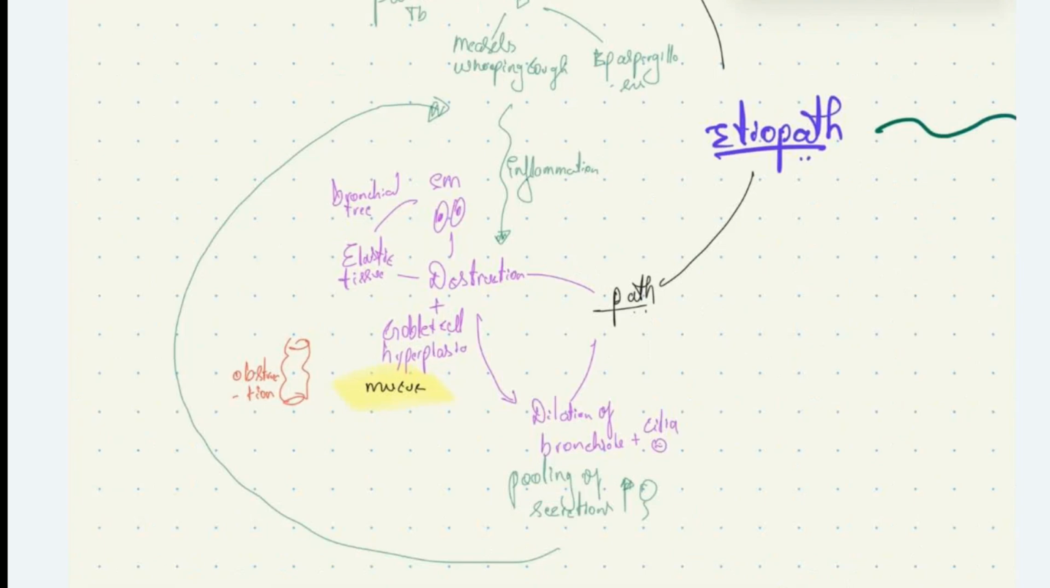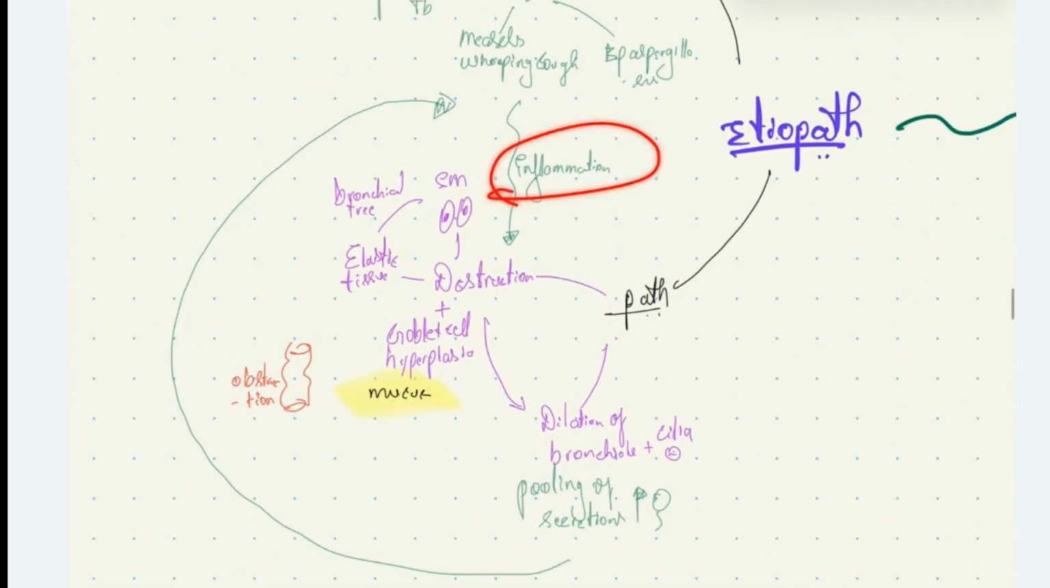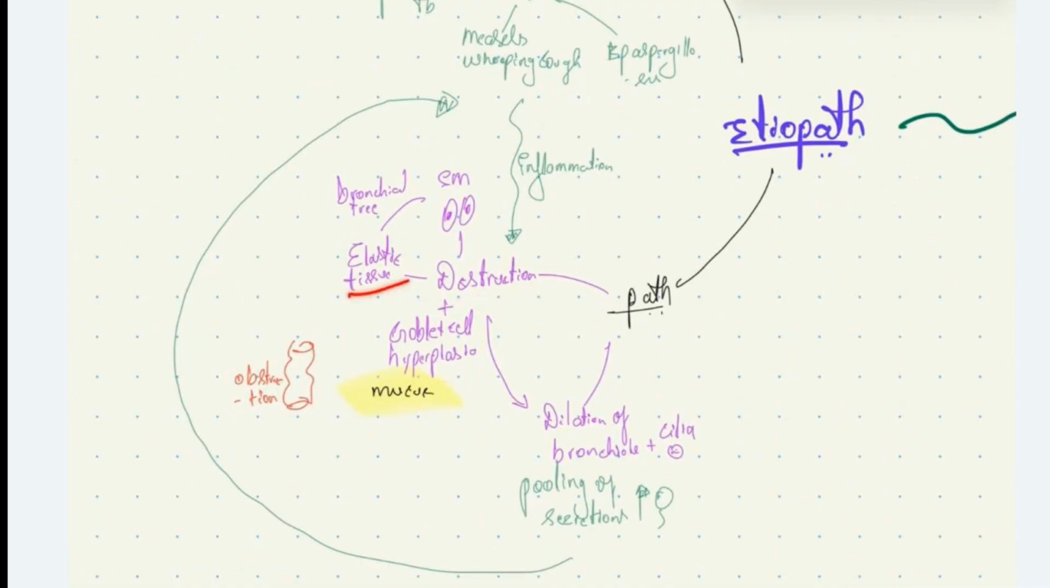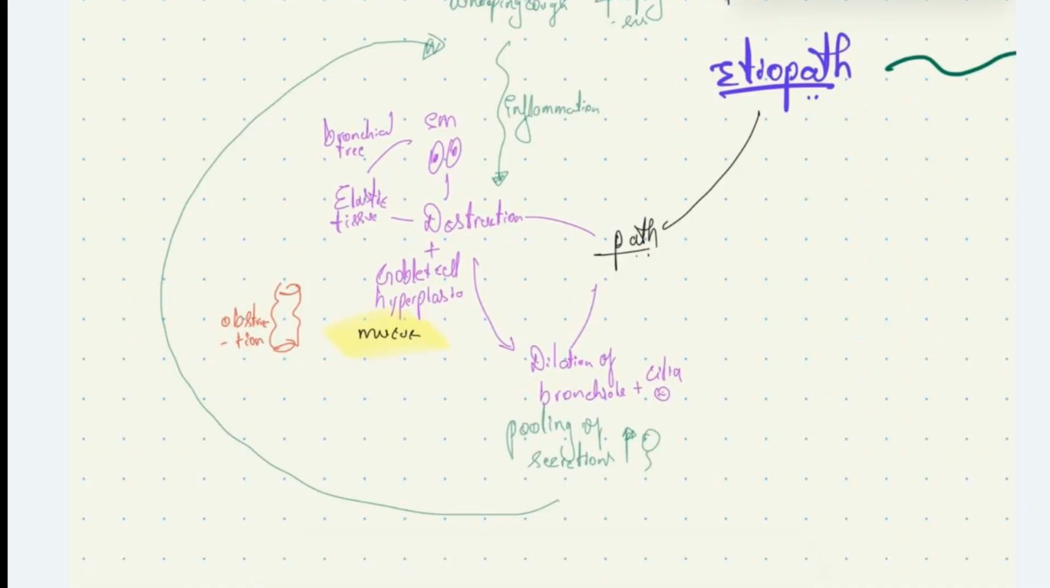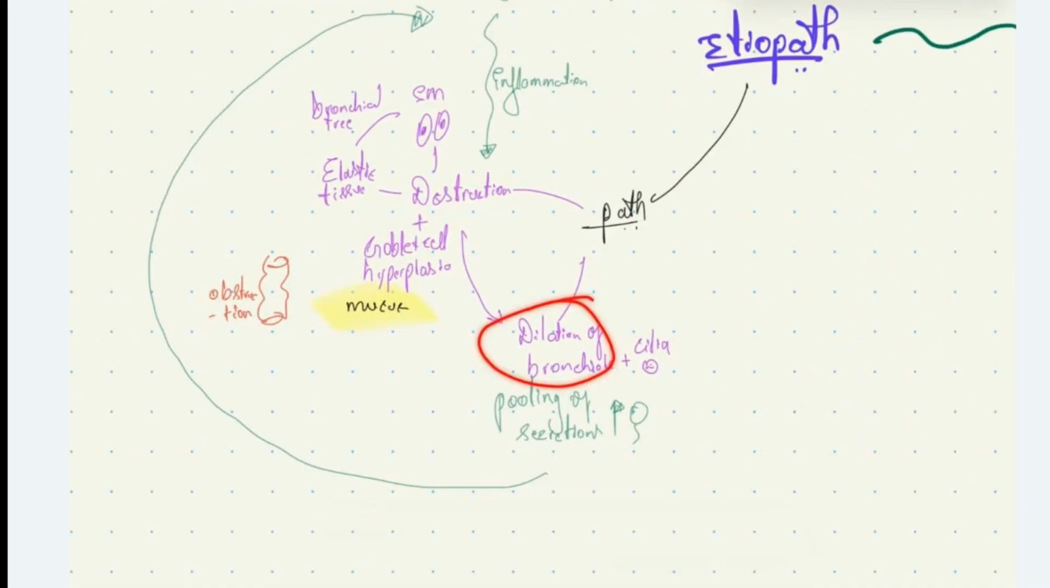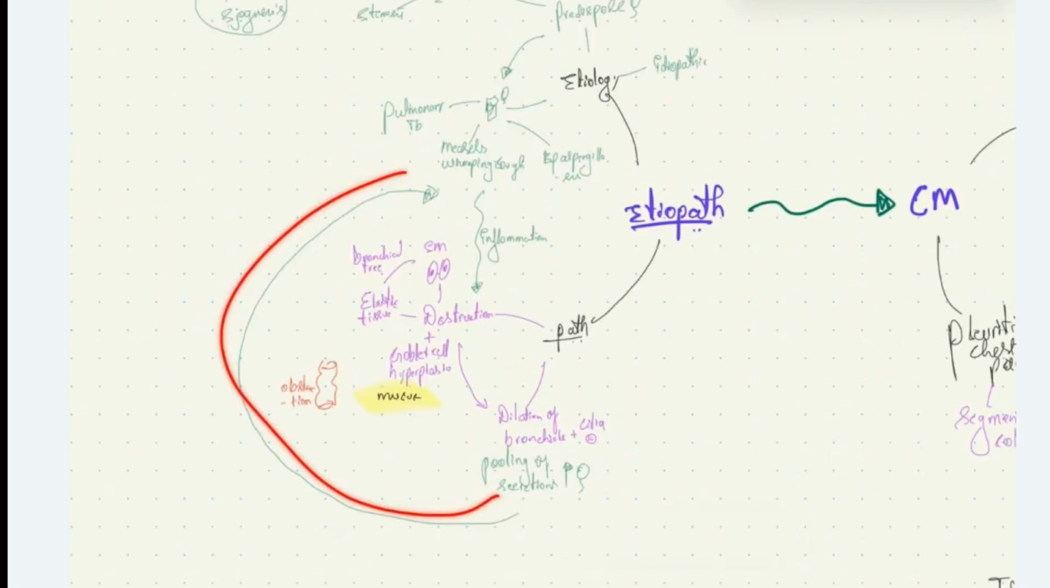In bronchiectasis, due to repeated infections, we have inflammation. There is destruction of smooth muscles and elastic tissue lining the bronchioles. So there is abnormal dilatation of bronchioles along with ciliary dyskinesia. This will again predispose the patient to infection. The patient will have infection, inflammation, and dysfunction, and then destruction and dilatation of bronchioles. This is a vicious cycle.